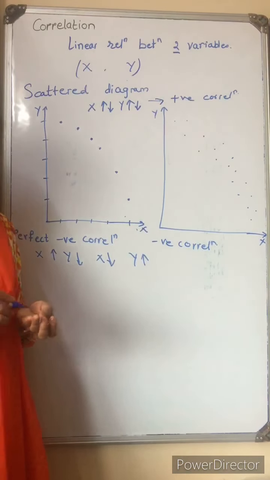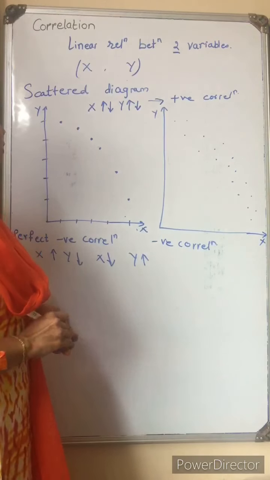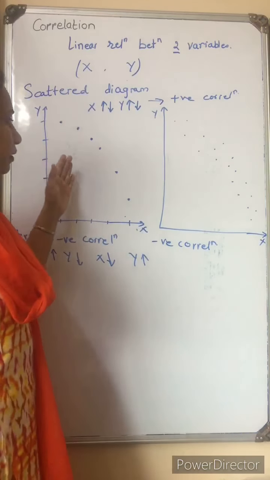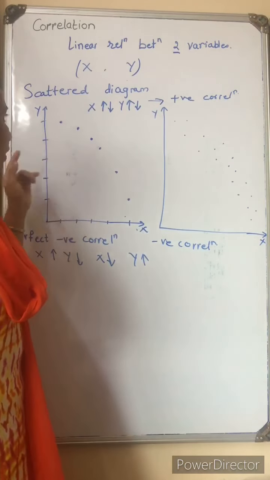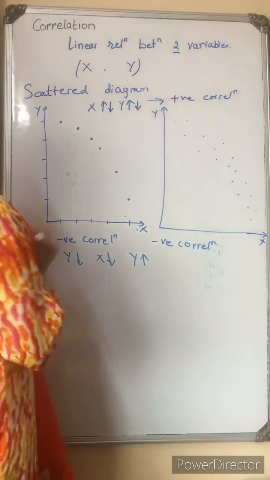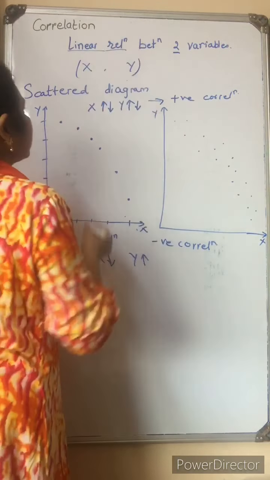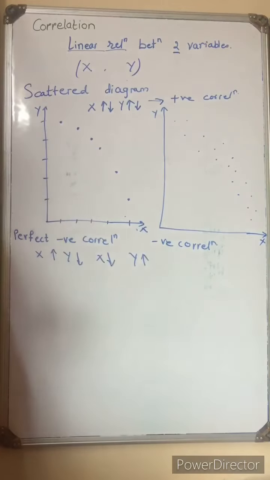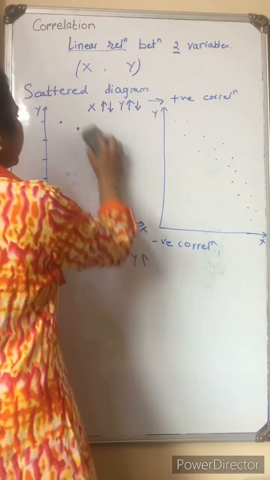We can find this out by using the scatter diagram only. We say here linear relationship. It means correlation shows us only the linear relation.